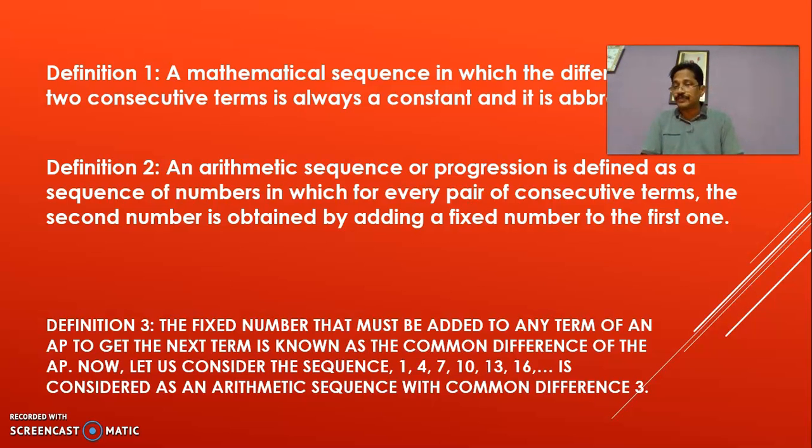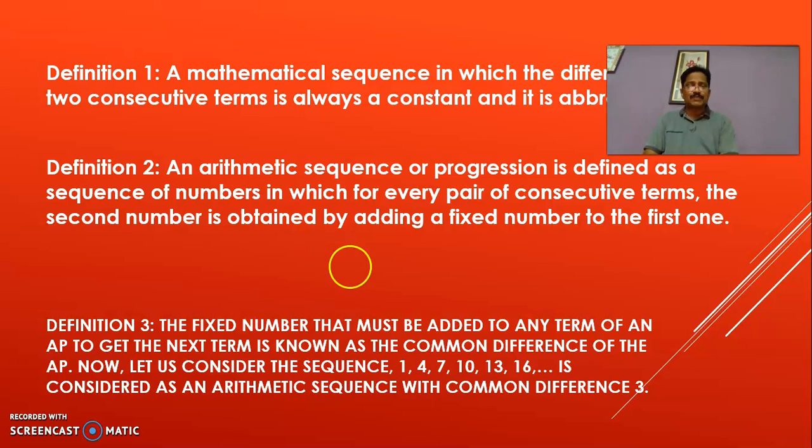Now coming to definition 2. An arithmetic sequence or a progression is defined as a sequence of numbers in which for every pair of consecutive terms, the second term or second number is obtained by adding a fixed number to the first one. We just generate the next number by adding something or subtracting something throughout the series. Now definition 3. The fixed number that must be added to any term of an AP to get the next term is known as the common difference of the AP. Take the difference of any two consecutive terms, that will be considered as the common difference.